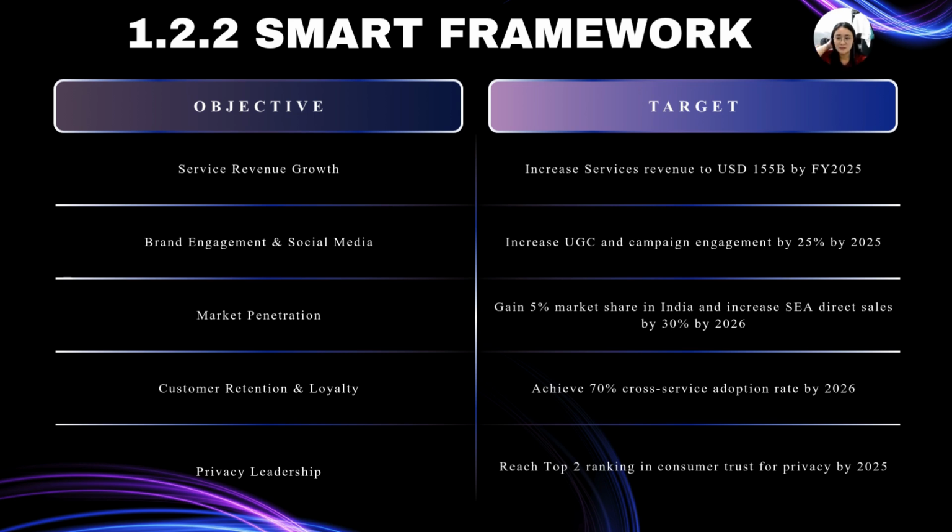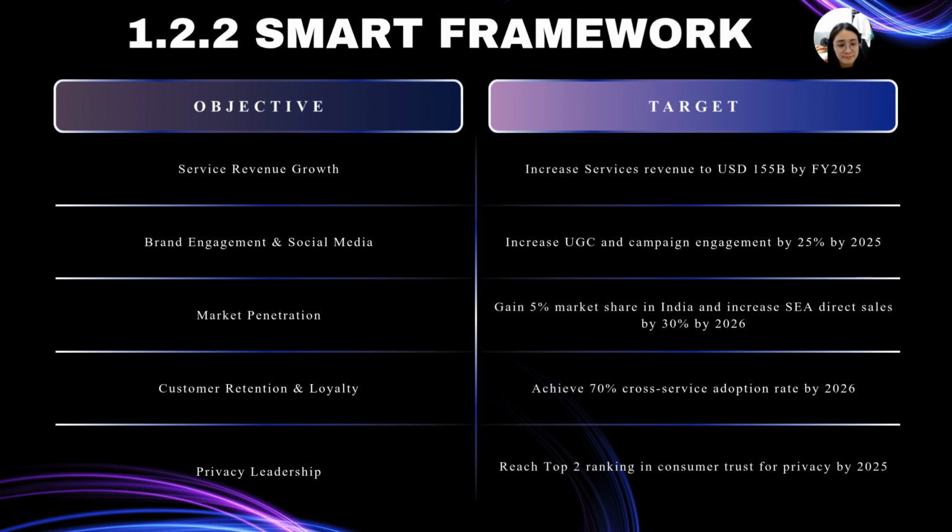The fourth objective focuses on customer retention and loyalty. Apple aims to maintain a high iPhone upgrade rate while achieving a 70% cross-service adoption rate among customers by 2026. Finally, Apple seeks to strengthen its position as a leader in privacy and security by achieving a top 2 ranking in consumer trust surveys related to data privacy by the end of 2035. Together, these objectives support Apple's strategy for expanding services, increasing customer loyalty, growing internationally, and strengthening its